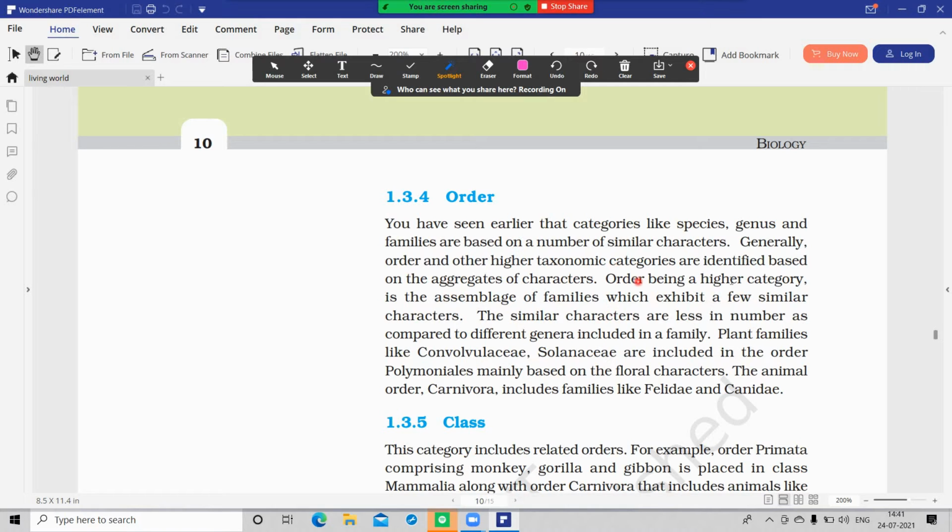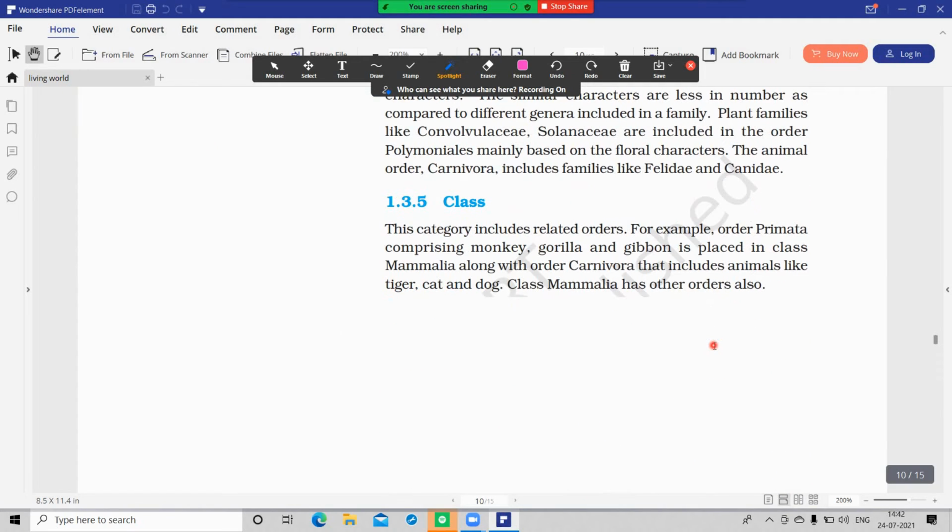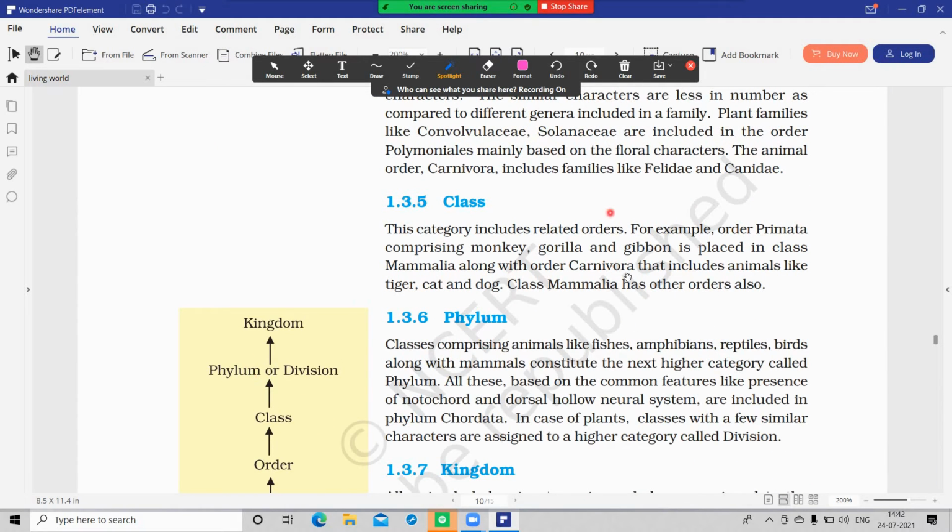Order, being a higher category, is an assemblage of families which exhibit a few similar characters. What is order? You have to remember this. Questions will come on this.